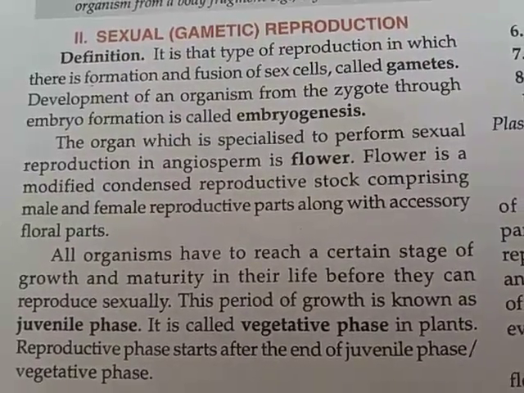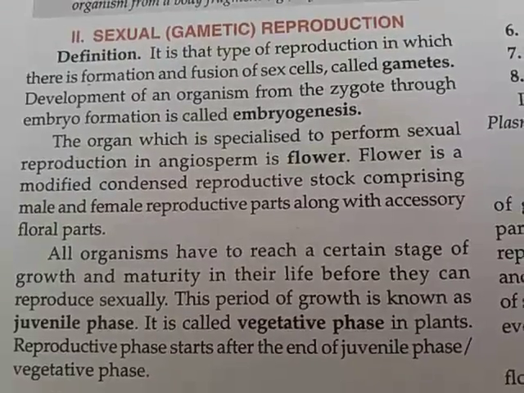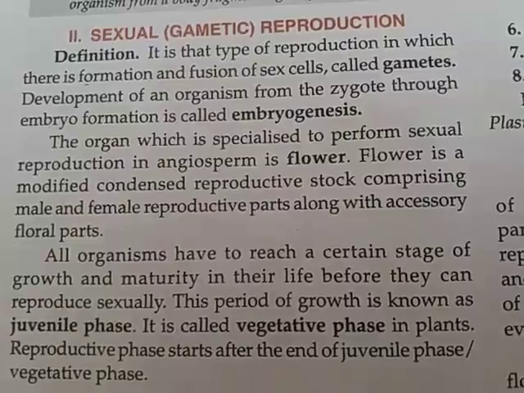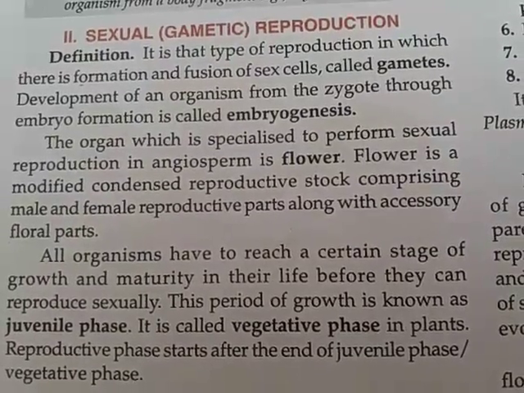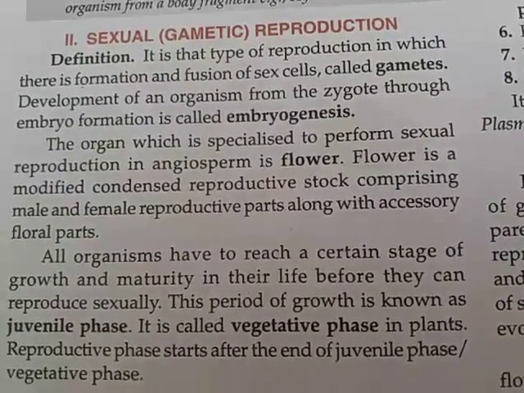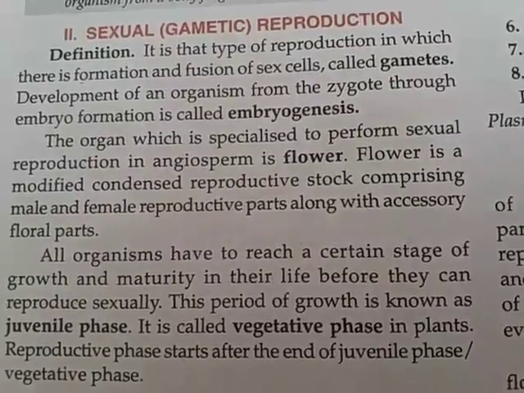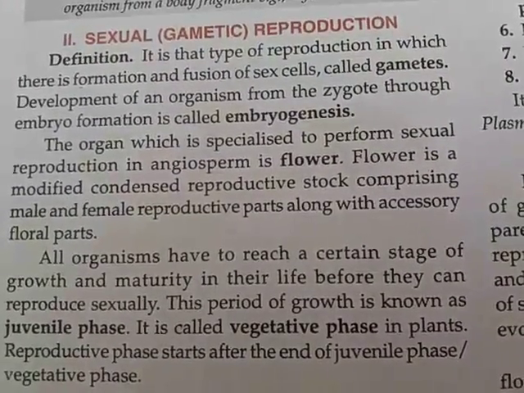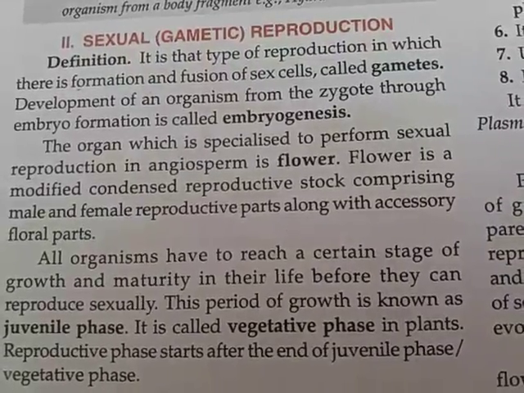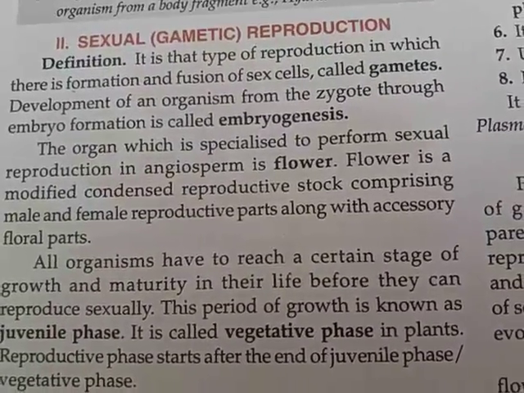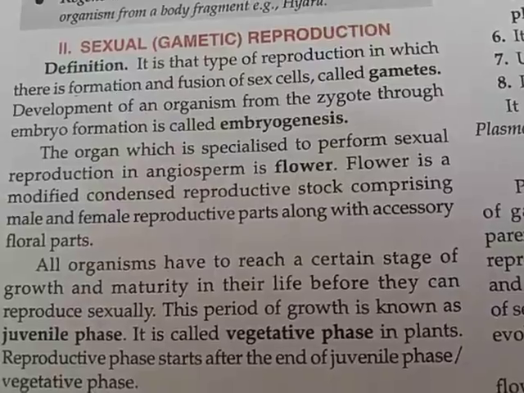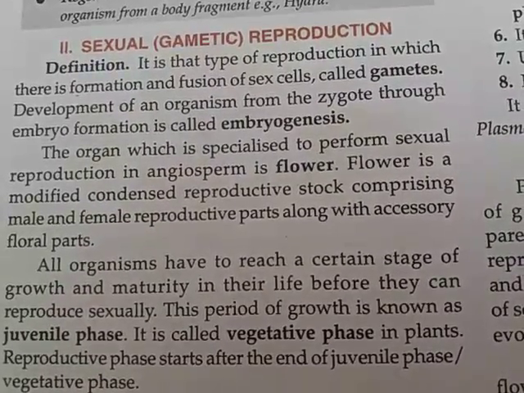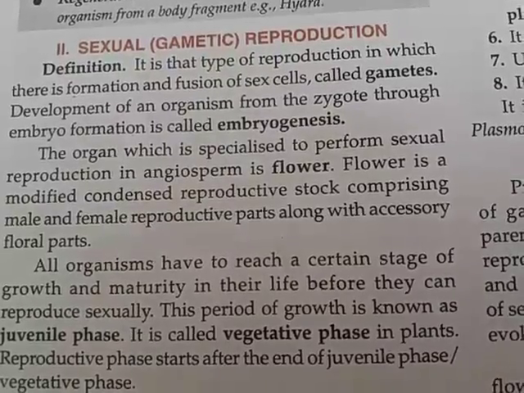Before we move further, we must be familiar with what sexual reproduction is. Sexual reproduction is the mode of reproduction in which a new organism is produced by sexual interaction between the sex cells produced by two parents. It is a type of reproduction in which there is formation and fusion of sex cells, and